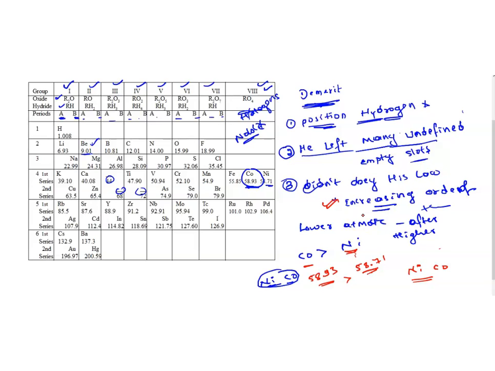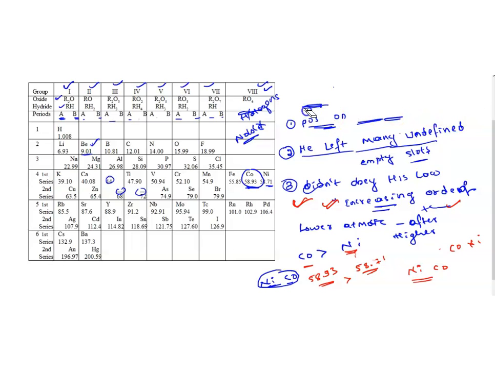But in order to group elements having similar properties in the same group, he disobeyed his law itself and placed cobalt before nickel. That has become one more disadvantage. Then one more important disadvantage of Mendeleev's periodic table. I hope you guys understood.